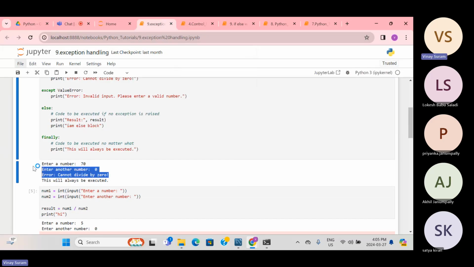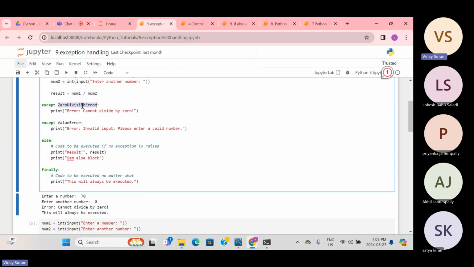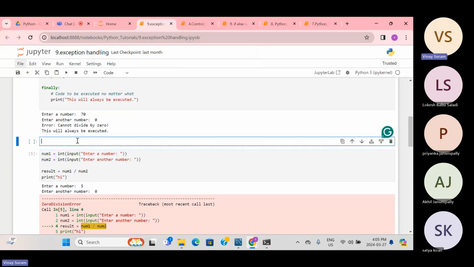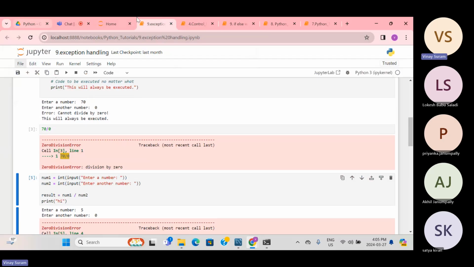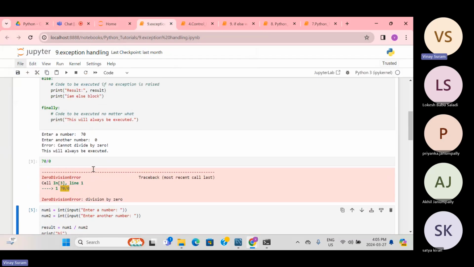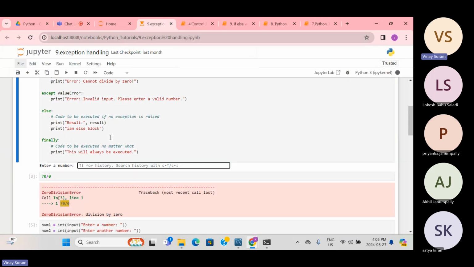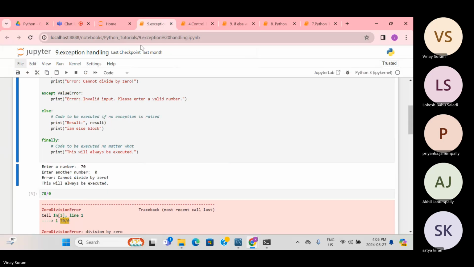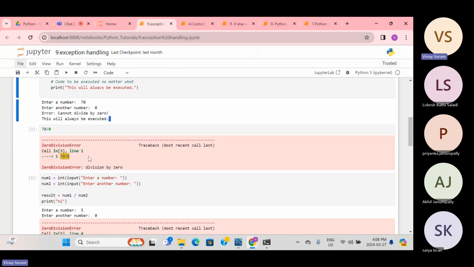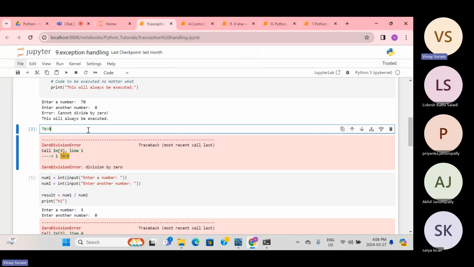So this is a smooth way of getting out of some errors. If you're not handling this, not writing this, and I simply write 70 divided by 0, it throws an error like this, right? If I execute the try block and this kind of approach, it smoothly executes without any red flags. But here, if you could see, there is a red flag. So this is the error.